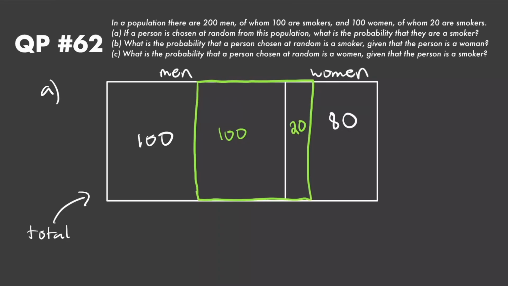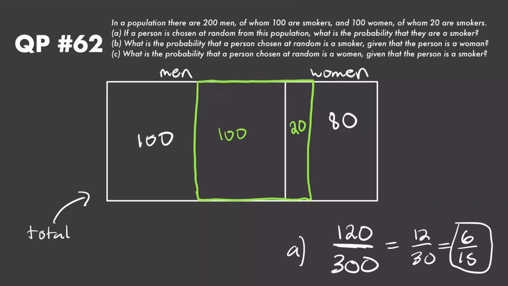Now part A is super simple, it's just asking us if a random person's chosen from this population, then what's the probability that they are a smoker? So I take the number of outcomes that satisfy my condition, which are 100 plus 20, right? Everything enclosed within the green box is a smoker, so we have 120 total smokers, and there are obviously 300 people total, right? 200 men and 100 women. So this simplifies down to 12 on 30, which is equal to 6 on 15, and that's the answer for part A.